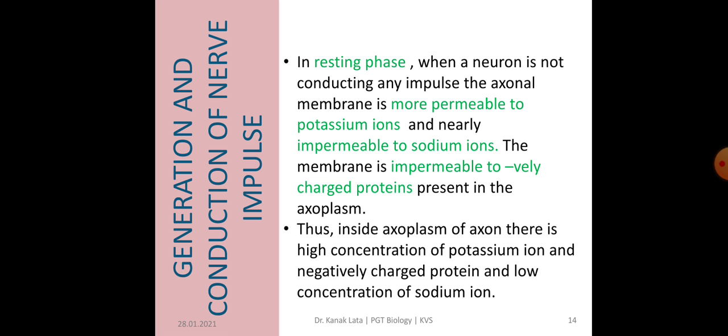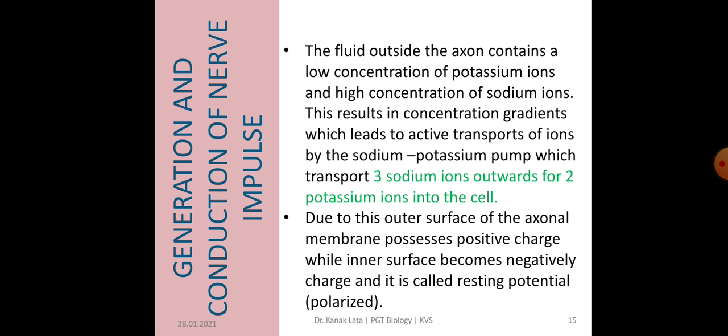So, in the resting phase, inside the axoplasm of the axon, there is a high concentration of potassium ions and negatively charged proteins and a low concentration of sodium ions. But the fluid outside the axon contains a low concentration of potassium ions and a high concentration of sodium ions.